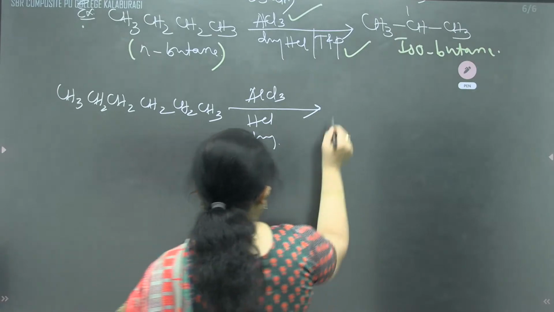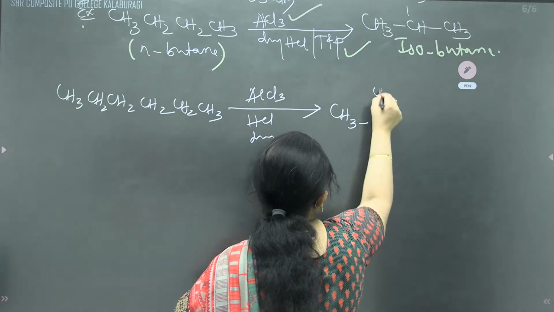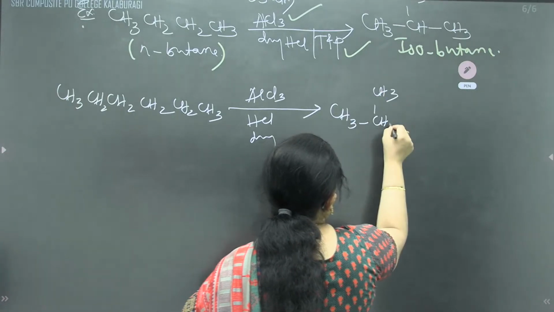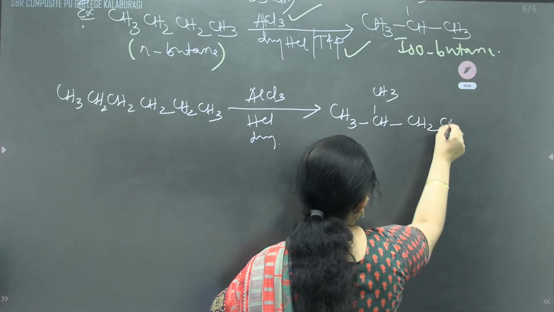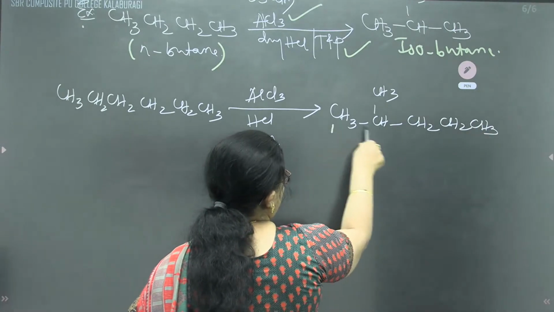It will produce what, children? 1 2 3 4 5 6. Carbon atom number 1, second.